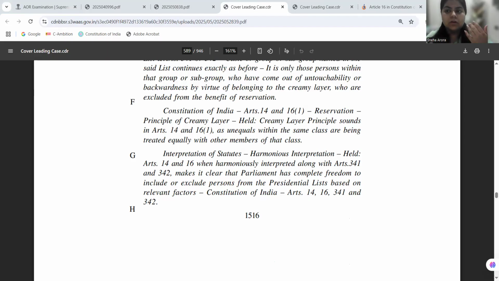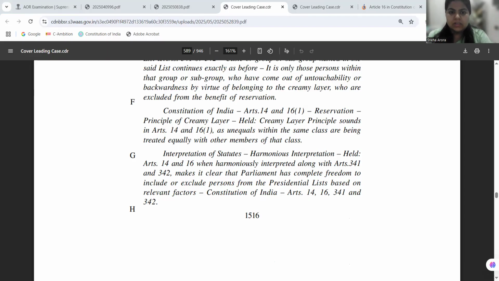But in the case of Jarnail Singh versus Lakshmi Narayan, it has been said that the Constitution itself acknowledged that there is a certain level of backwardness due to historical discrimination, or due to the discrimination that has been faced by the people of those communities. And thus, when their status itself is constitutionally defined, SCs and STs do not need to prove their backwardness again and again. However, the court is upholding that yes, inadequacy of representation can be one condition to check to provide reservation in promotion, and administrative efficiency should also be checked.